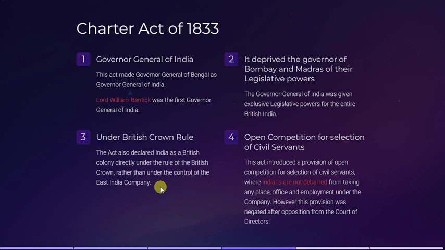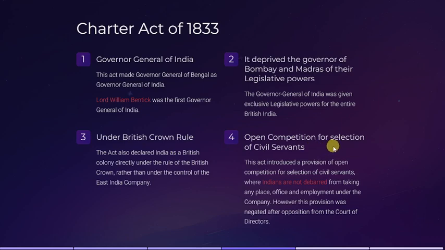They didn't want the company to think that they had conquered most of the places in India, so they were the rulers of India. No, they conquered India for the British Crown. So the Charter Act of 1833 made it very clear to the East India Company that you are not the original rulers, you are on deputation of the British Crown. Okay. So this is the third point.